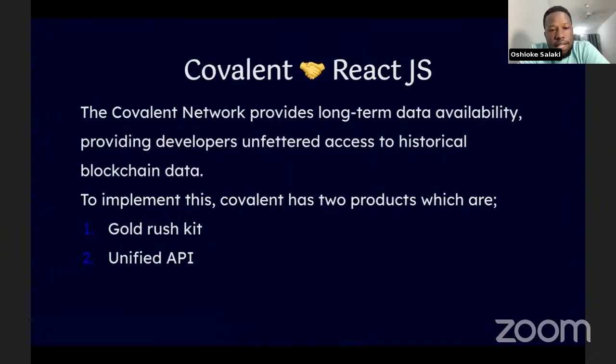So, Covalent and React.js. The Covalent network provides long-term data availability, providing developers unfettered access to historical blockchain data. To implement this, Covalent has two products: number one, the Goldrush Kit, and number two, the Unified API.